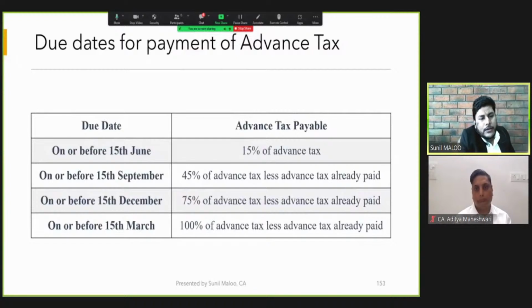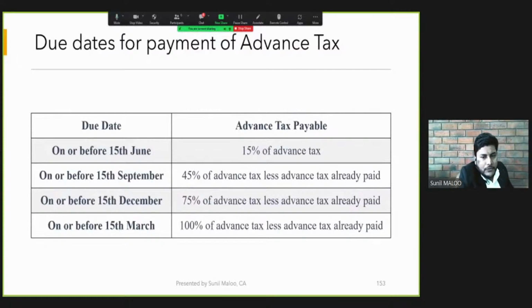Suppose a company is estimating a total tax liability of rupees 1 crore at the beginning of the year. So by 15th of June, that company needs to pay at least 15% of the advance tax, say 15 lakh rupees. For the second quarter, September due date, it needs to pay 45%. But somehow the funds were short and the total payment for the September quarter was made up to 40 lakh, which means 15 lakh already paid plus 25 lakh additionally paid. So instead of 45%, the company paid 40% of the advance tax.